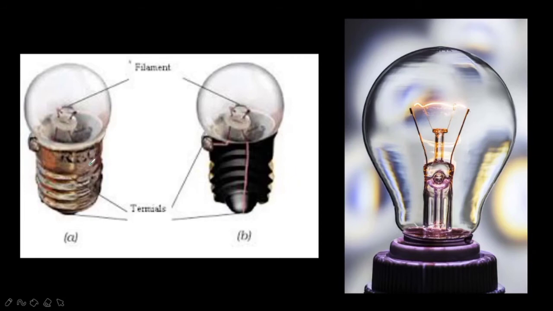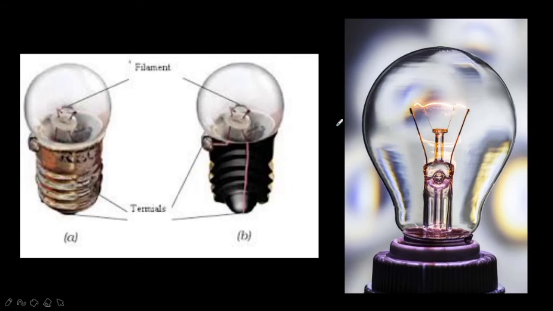It is a torch bulb with an outer case made of glass, fixed on a metallic base. Then what is inside the glass case of the bulb? In this picture we can clearly notice some thread-like structure, right?